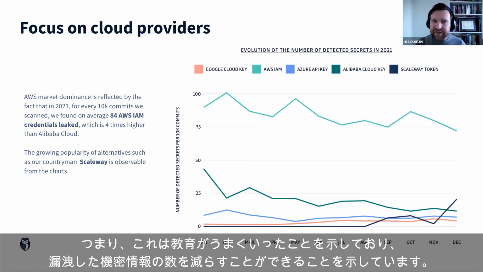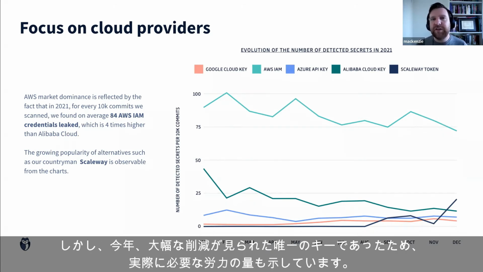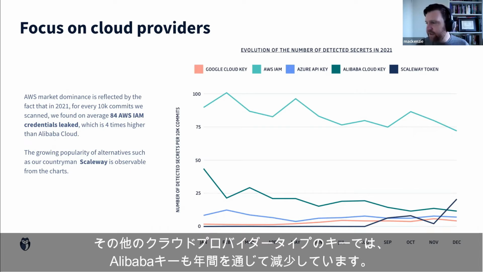So this shows that education does work. It shows that we can reduce the number of leaked secrets, but it also shows the amount of effort that's really needed, because this was really the only key this year that we saw a significant reduction in. The other types of cloud provider keys, we've seen Alibaba keys have also had a reduction throughout the year.